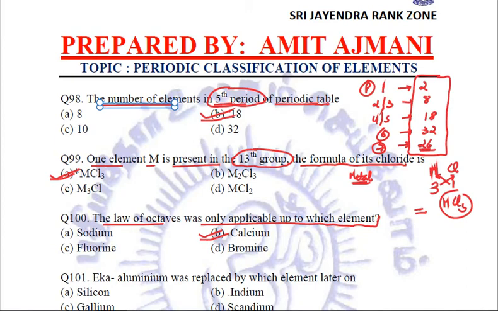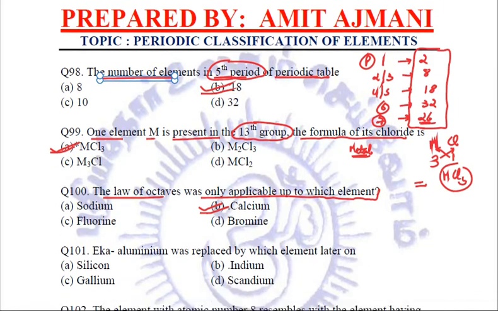So Newland's law of octaves worked well with the lighter elements, and it worked well till calcium only. Till calcium, when all the elements were arranged in their increasing atomic masses, the eighth element showed similar chemical properties, but till calcium only. After that, his law didn't work well. So the answer is B, that is calcium.